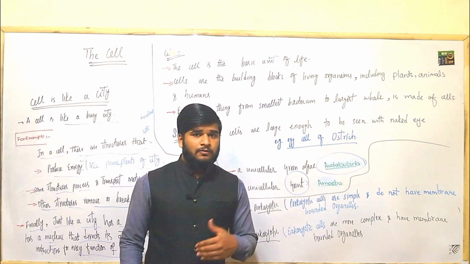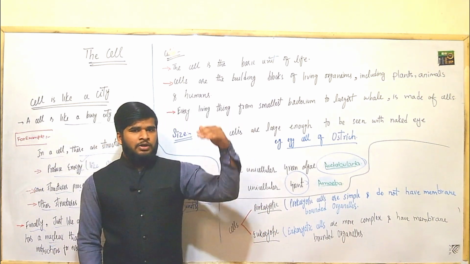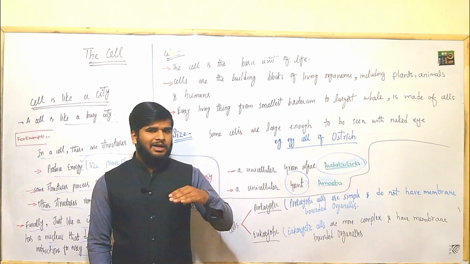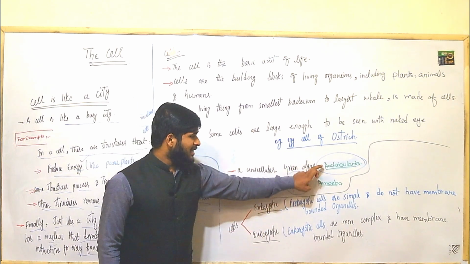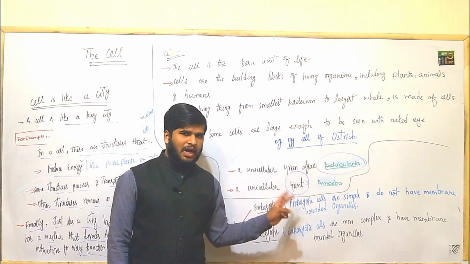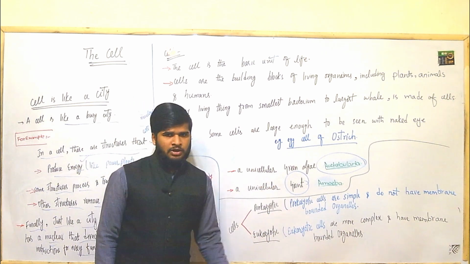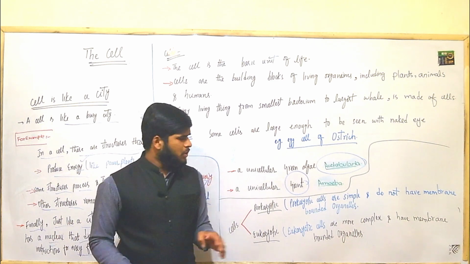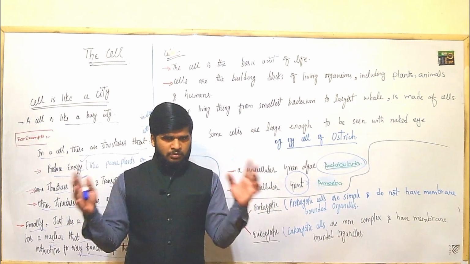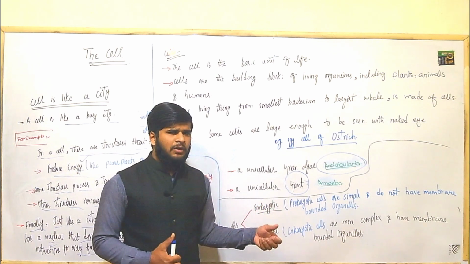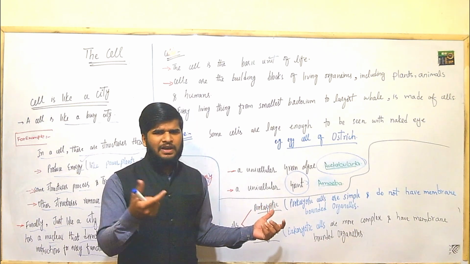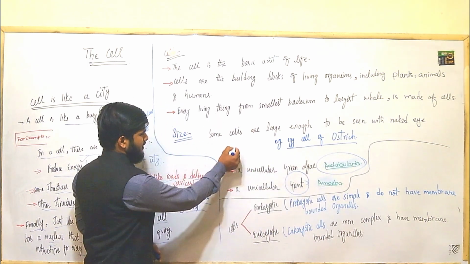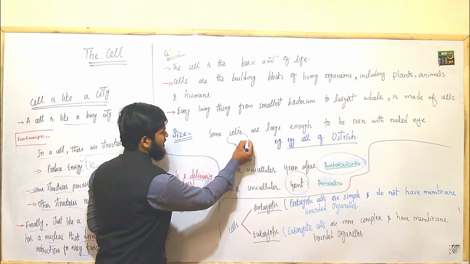Acetabularia is the genus. We studied the linear system of classification: kingdom, phylum, class, order, family, genus, and species. So the second last taxon is genus, and here the genus of green algae is Acetabularia. You have to remember a unicellular giant amoeba. Amoeba belongs to kingdom Protista, and which category of kingdom Protista? Protozoan. Giant amoeba means large amoeba. We can see them with our naked eye. They vary in size up to 5 mm. I tell you more about Acetabularia. Acetabularia has a structure: it has a base, a stalk, and a cap like this.